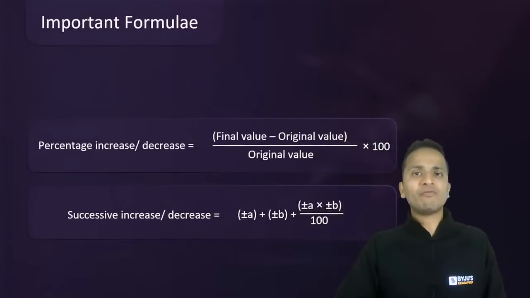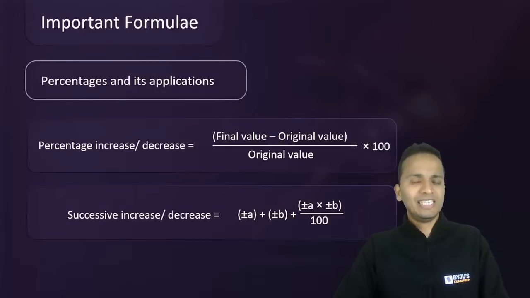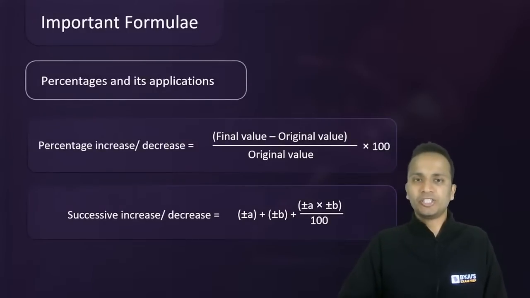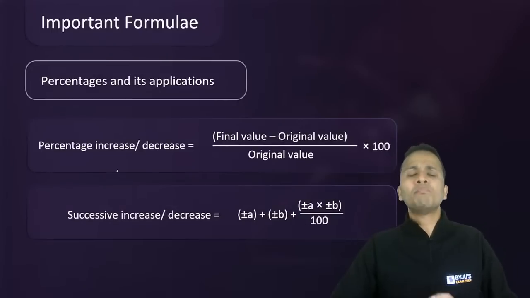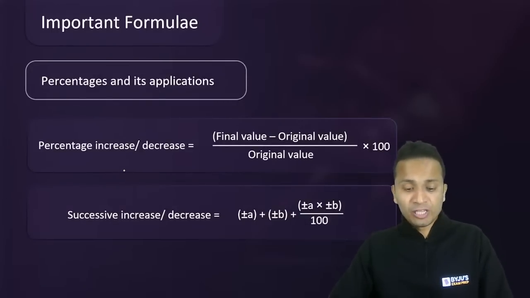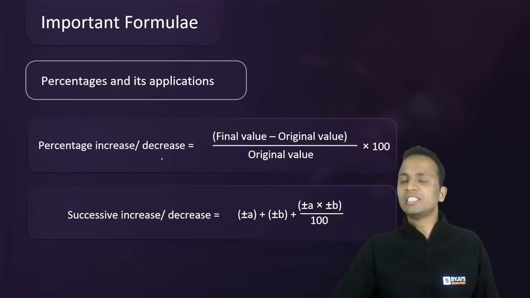Now, before that, we'll be revising some of the important formulas of each of these chapters, starting from percentages and its applications. In percentages, everything is dependent on percentage change, percentage increase, percentage decrease.